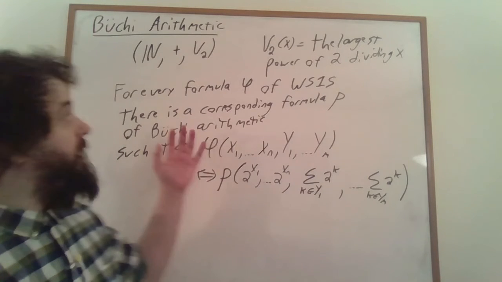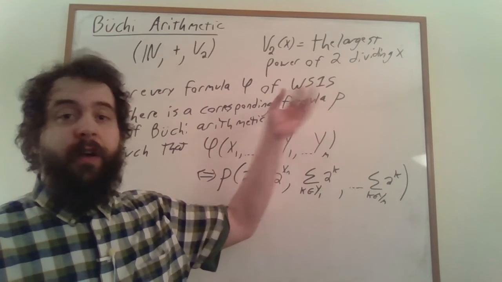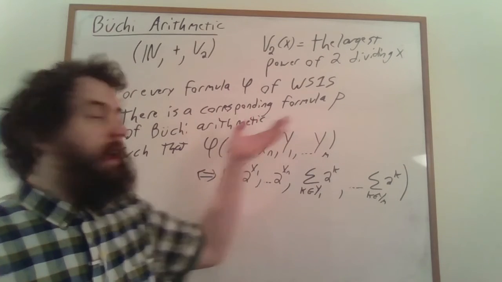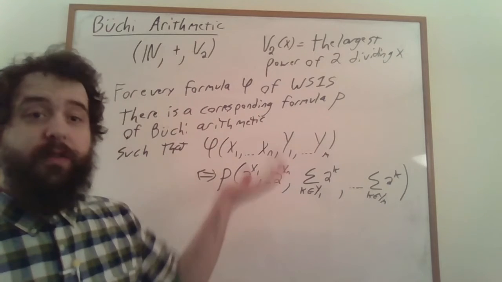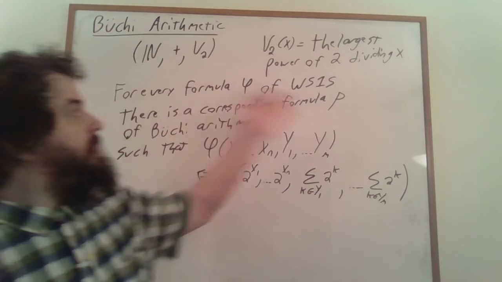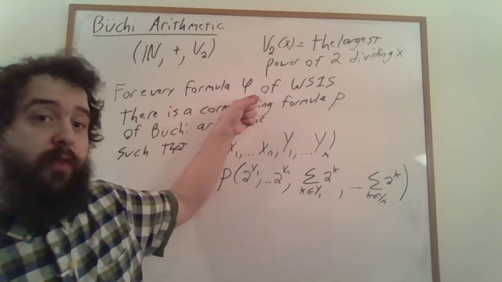Now, if we were trying to prove this for every regular language or every finite state automaton, we could just describe what it means to be a finite state automaton in the language of Büchi Arithmetic. And the proof would look very similar to how it did in the previous videos. However, if we're proving it this way, we want to prove by induction on the construction of the formula phi.